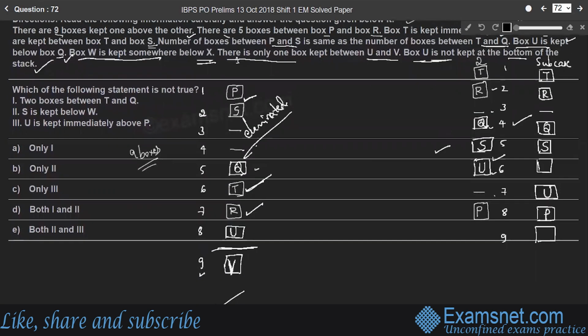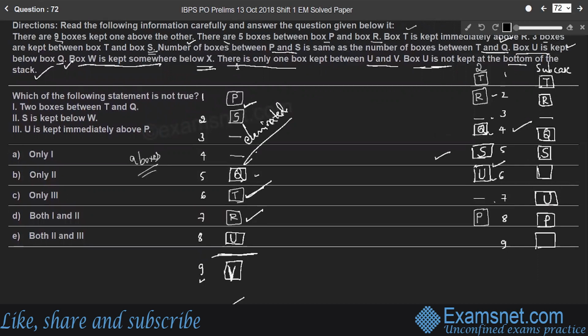So come to case 2. In case 2, the first sub case. One box between U and V. So there is one box between U and P. So we cannot consider this. So come to the sub case, right? Box U is here. There is a box P. So the position of box V will be, yes, the bottom, right? Therefore, at the bottom V is kept, right? Therefore, the sub case of case 2 is satisfied, right? So we can consider this.